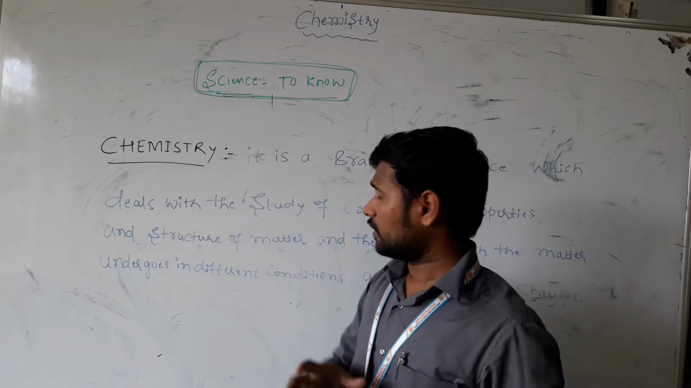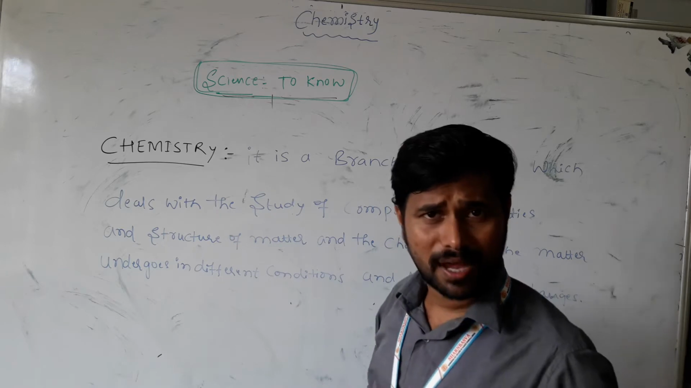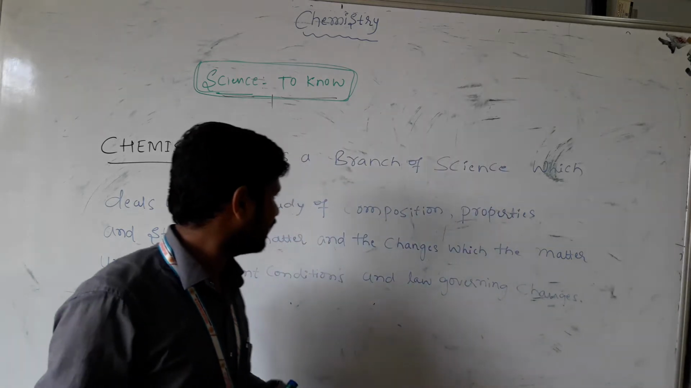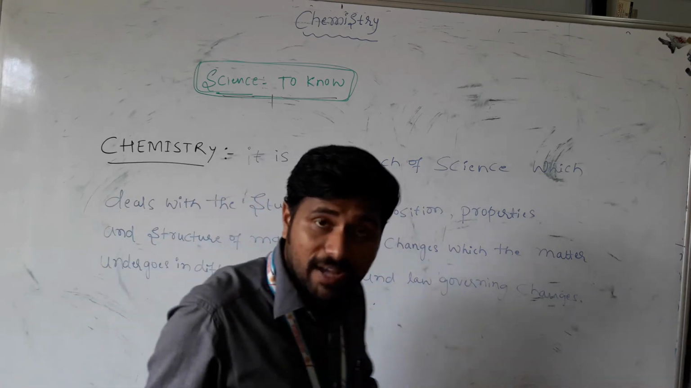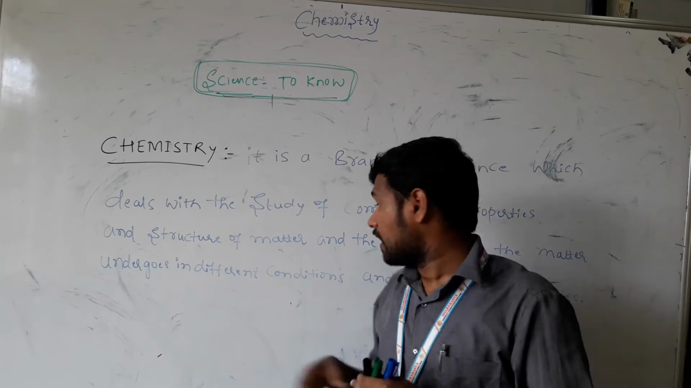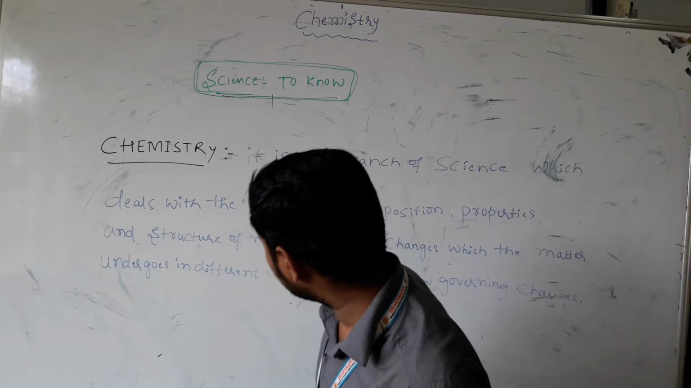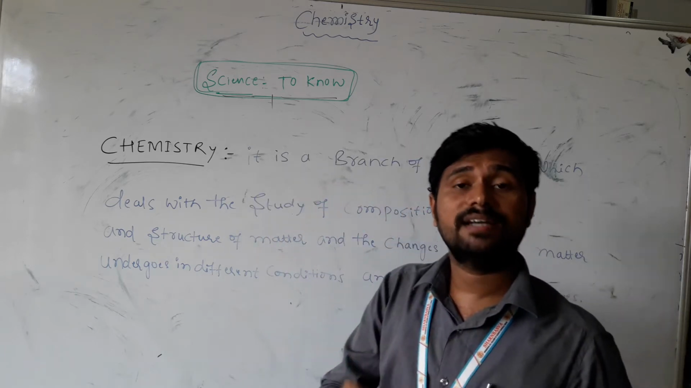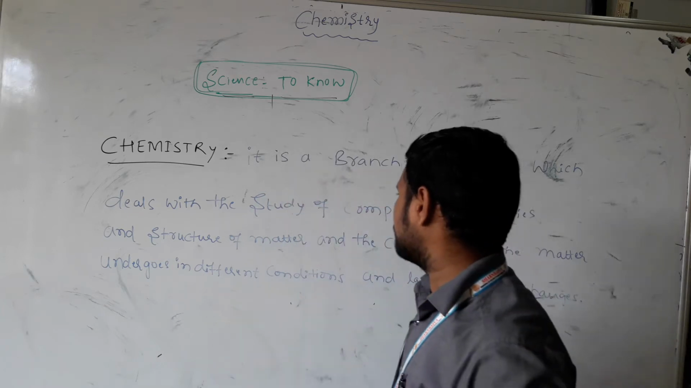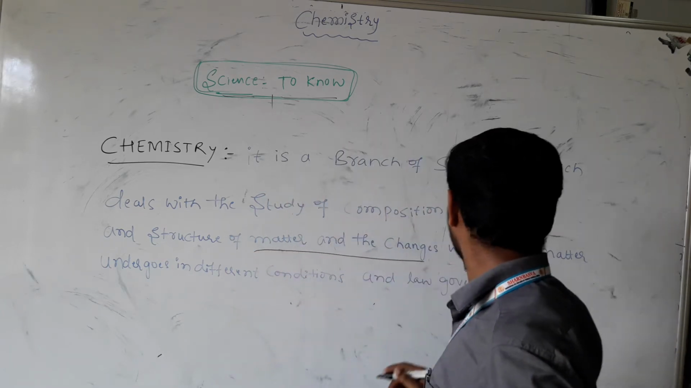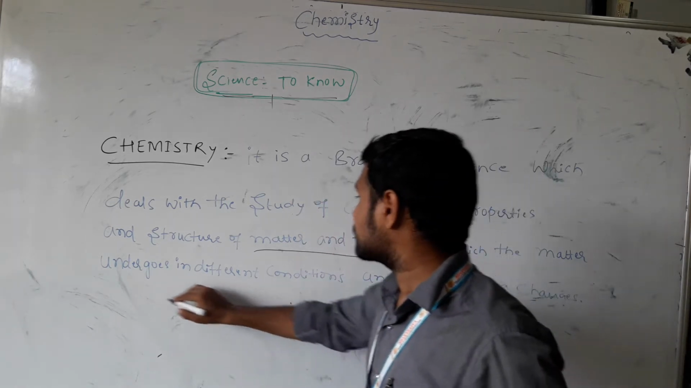Now, what is the meaning of chemistry? Chemistry is a branch of science where we deal with the composition, properties and structure of matter, and the changes occurring in matter under different conditions. What is matter? Matter is anything which has mass and occupies space. You already studied this in ninth class, but one more time: if matter changes its properties under different conditions, we will study it one by one.